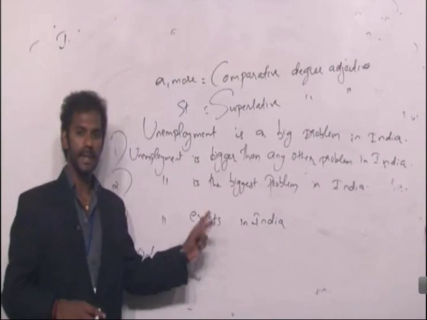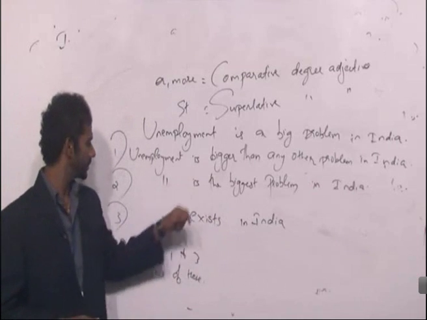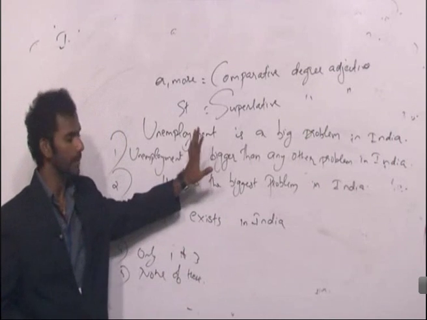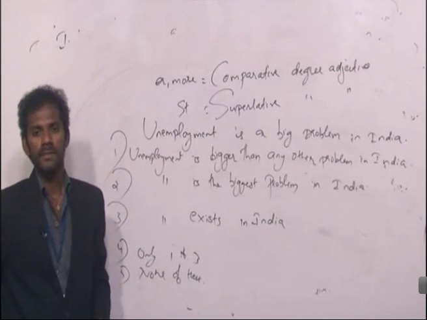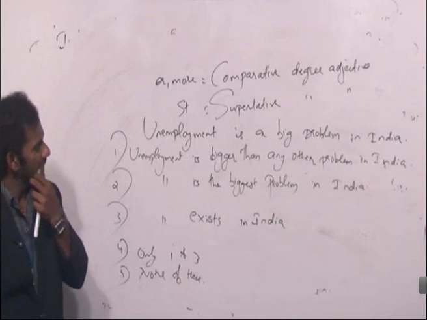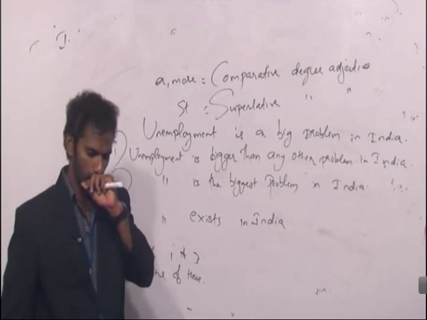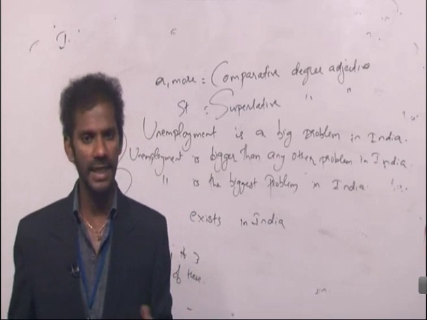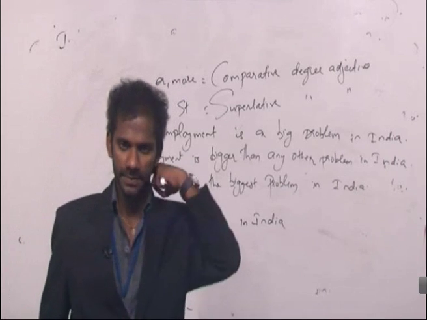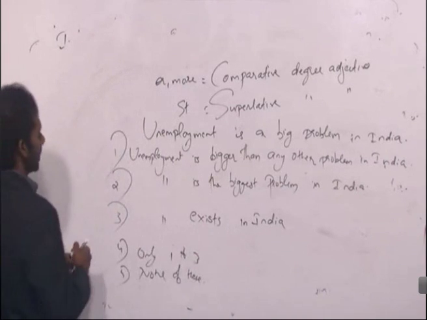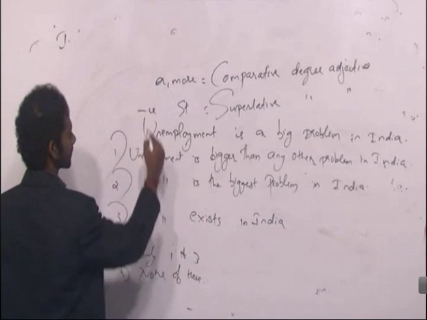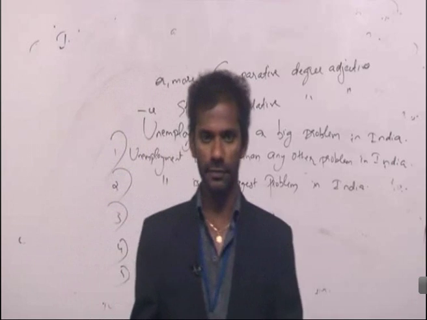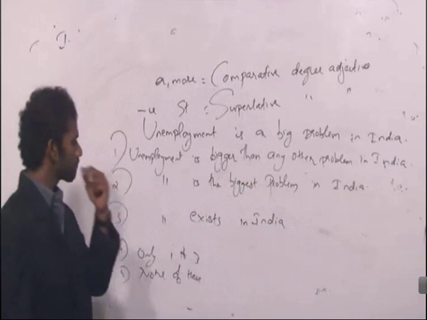Unemployment exists in India. Only 1 and 3. D, none of these. Based only on this statement. Clear? Come to the statement. Unemployment is a big problem in India. Is the statement negatively charged or positively charged? Negatively charged. Clear? That means here the question is negatively charged. If the question is negatively charged, our inference must also be negative. Clear? Fine. Come to the first one.